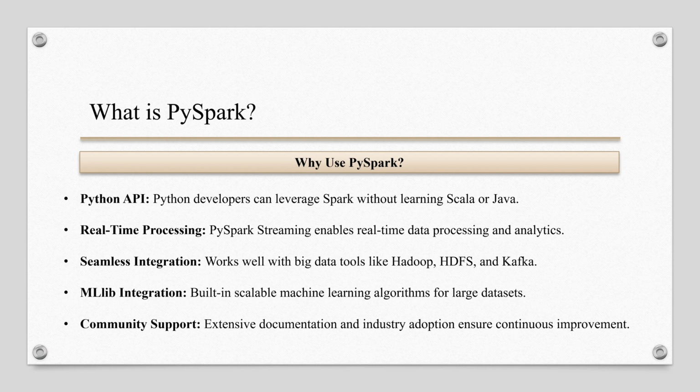So in summary, I want to say PySpark is widely used because it's fast, scalable, fault tolerant, and integrates well with big data tools. It's flexible for use cases ranging from data engineering to machine learning, and with its Python API, it's accessible to developers familiar with Python.